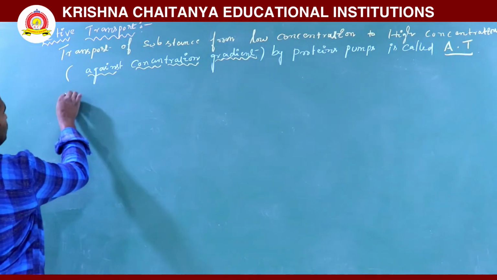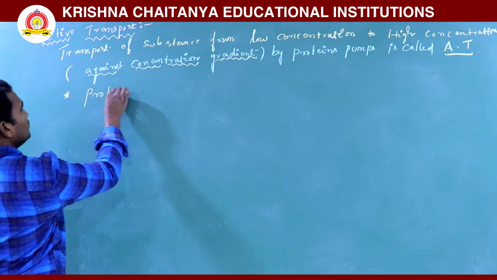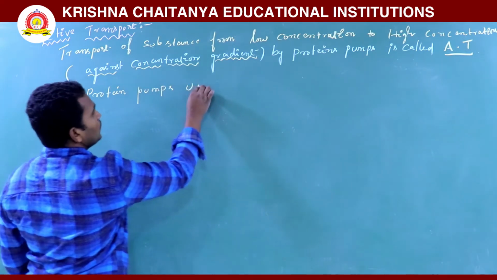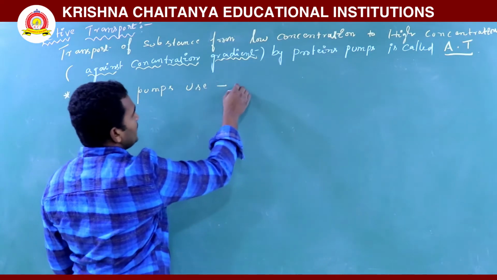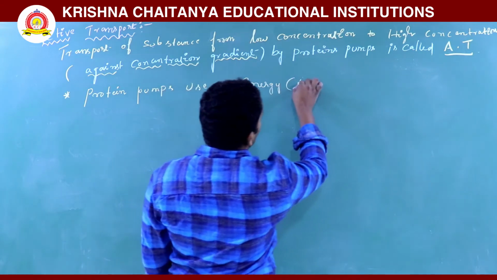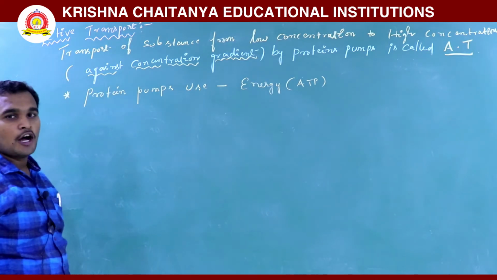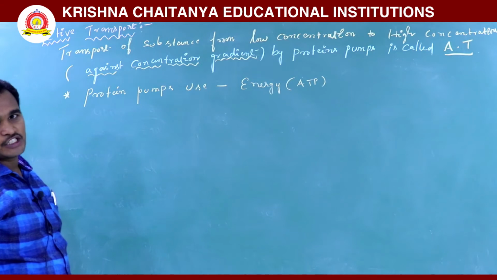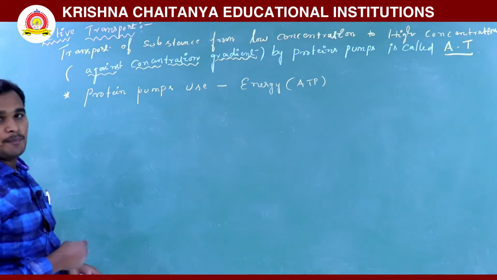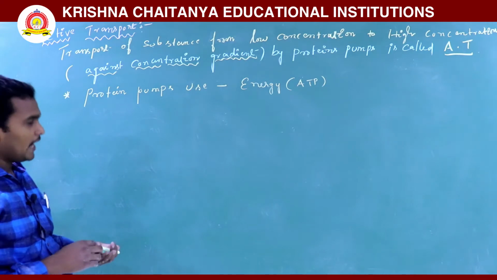See here, mainly the protein pumps use energy. Using energy is nothing but ATP. Why is it using ATP? To transport the substances from low concentration to high concentration, some energy is required by the protein pumps. Why? Because it is pumping the molecule from low concentration to high concentration.